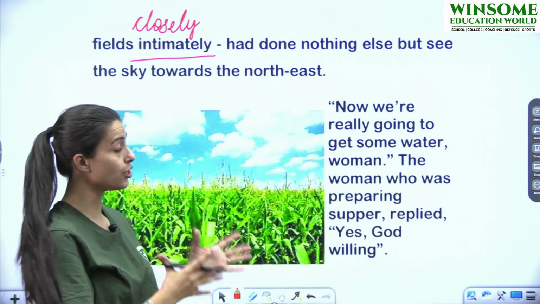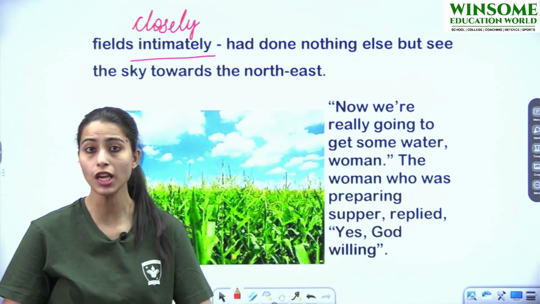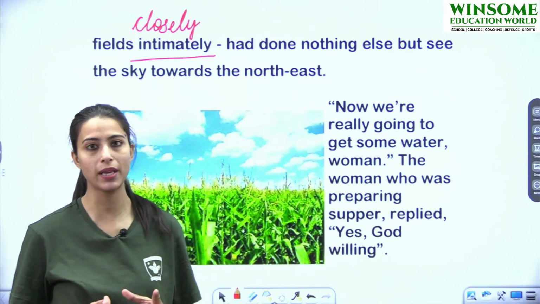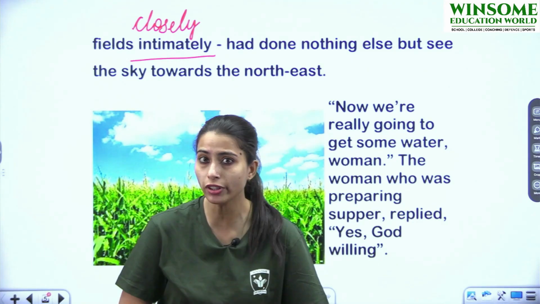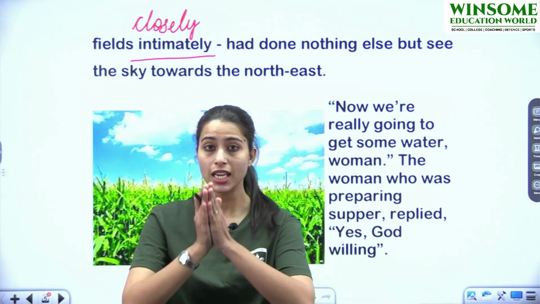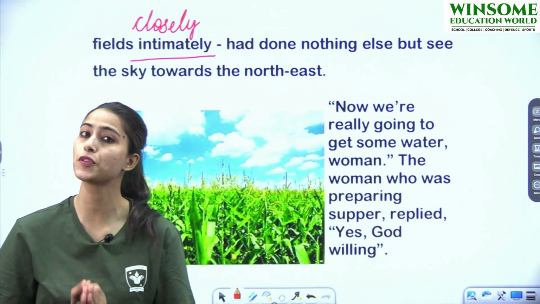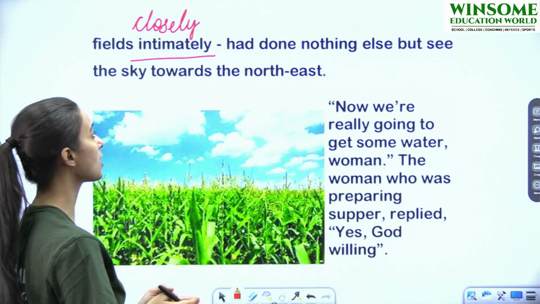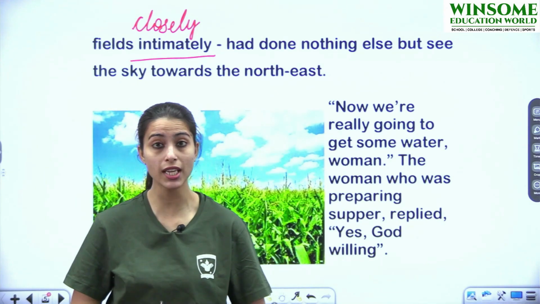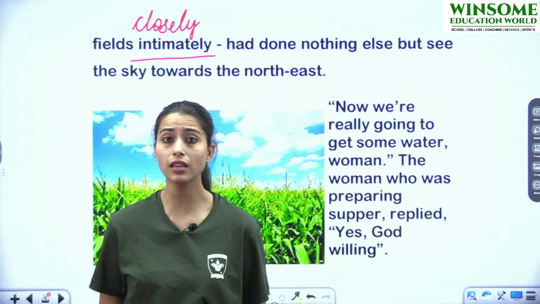Of course, every farmer knows his fields very properly, very closely. Similarly, here Lencho also knew his corn fields very closely, because he stayed there day and night. Why? Because he was struggling hard. He was waiting for rain because he wanted his field of ripe corn to harvest as soon as possible. He had done nothing else but see the sky towards the northeast. What was Lencho doing? What was the farmer Lencho doing?